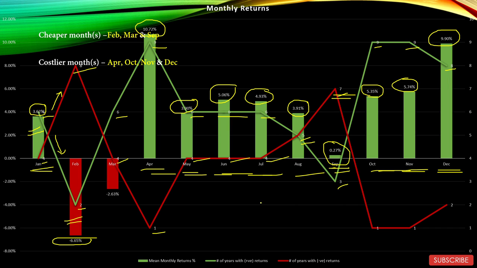Costlier months, April, October, November, and December. So April, clearly the favorite with 10.72% average returns, 9 out of 10 positive years. October, November, two very strong months with 5.35 and 5.74% returns respectively, both again with 9 positive years. And December with average returns of 9.90% with 8 positive years and 2 negative years. So solid 4 months, and apart from those 4 months, there were again 4 or 5 other months as well, which too have given respectable returns.